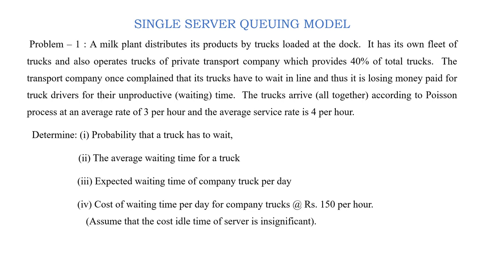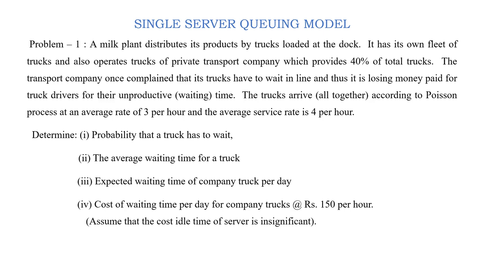The transport company once complained that its trucks have to wait in line and thus it is losing money paid to the truck drivers for their unproductive time, that is the waiting time of the truck drivers. So the trucks arrive all together, that means the company trucks as well as the transportation provider's trucks, according to a Poisson process at an average rate of 3 per hour, and the average service rate is 4 per hour. So this is the problem.